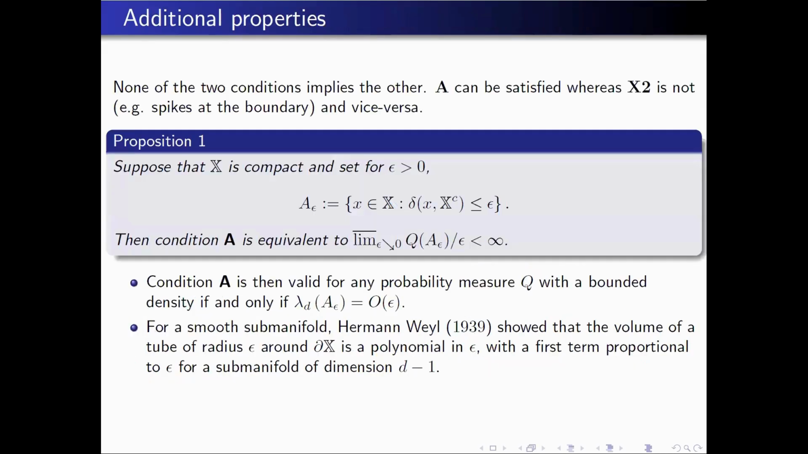Another thing: this problem is also related to a problem in math. We realized this before, because this condition A means that if you look at something called a tube, so you consider the points that are at distance at most epsilon of the boundary. This is a tube around the boundary, and it means that the volume of the tube with respect to the probability measure is controlled by epsilon up to a quantity.